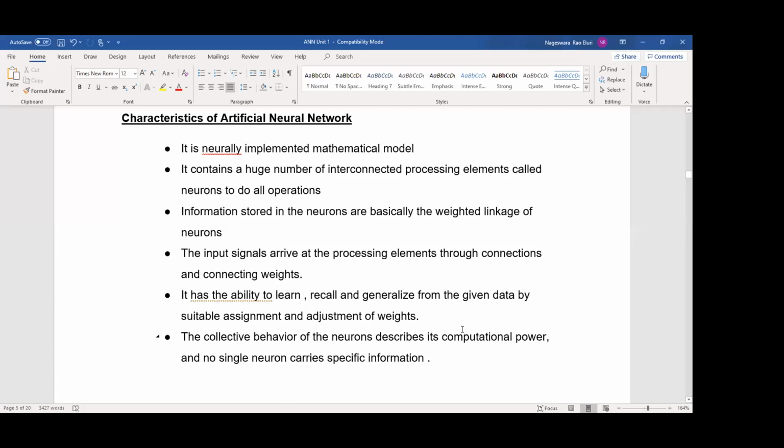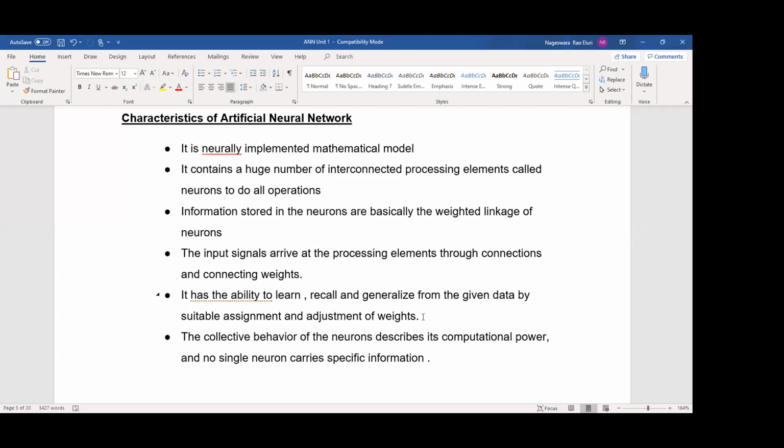So this ability to learn, recall, and generalize the given data by suitable assignment and adjustment of weights is called calculating error. When the error is less than the specified value, if it is not equal to 0, then we will propagate this value through backward propagation, that we will discuss in units 3 and 4. And next, the collective behavior of neurons describes its computational power.